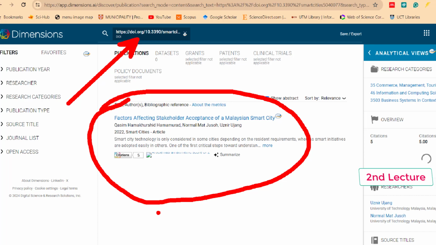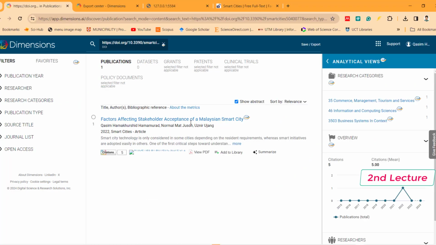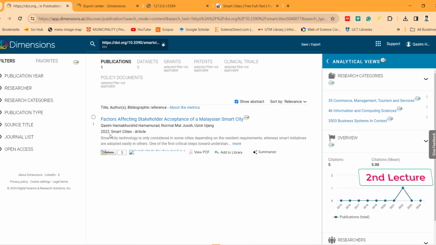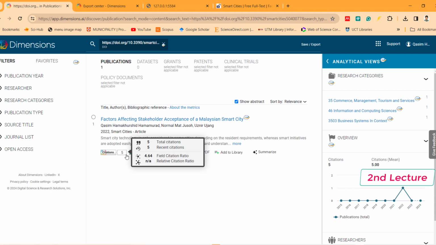The search depends on the DOI, and it shows this is the publication, this is the title, and the authors are Qasim Muhammad Khurshid, Dr. Normal, and Professor Osner Ojan. These are the authors and co-authors for this article. They published in 2022, and they have 5 citations. This is all the information about this article, because I searched depending on the DOI.